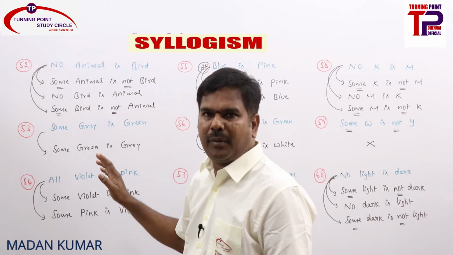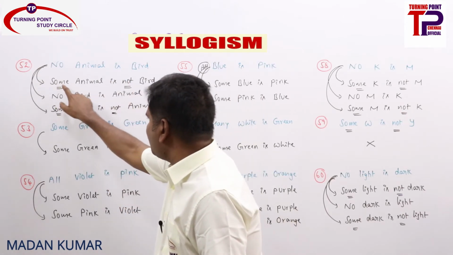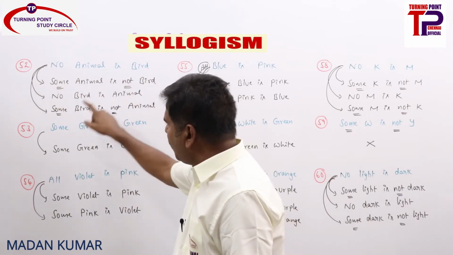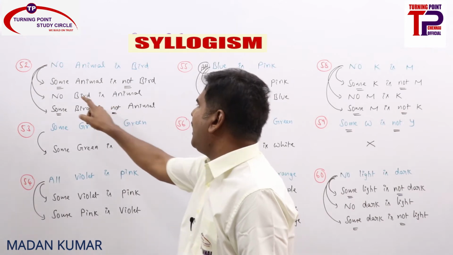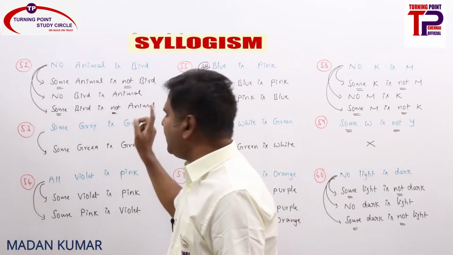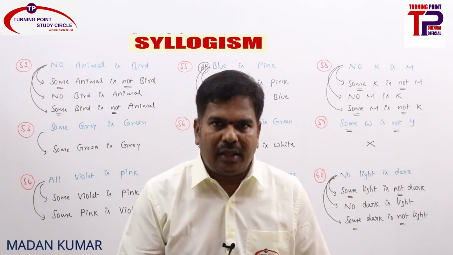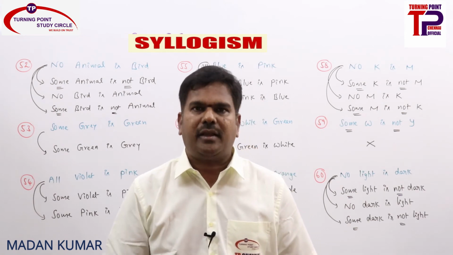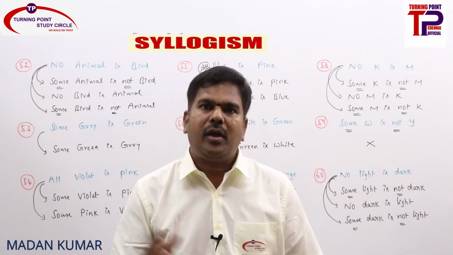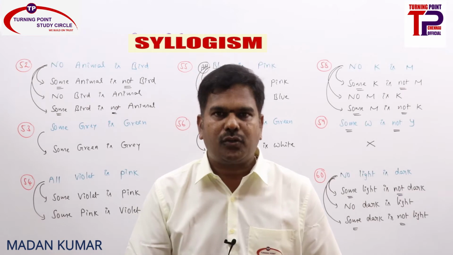So now: some animal is not bird, O reverse some bird is not animal, and E reverse no bird is animal. All these three will come into the picture. In E, how many immediate inferences are there? Three. E is directly implied by O, and E can be converted into E and also O.